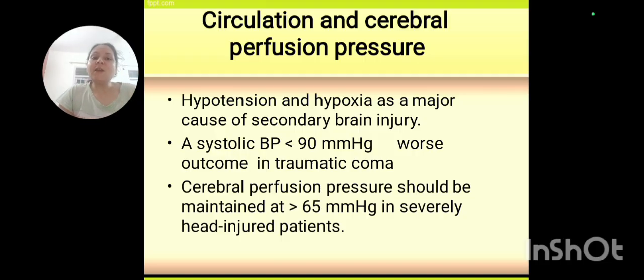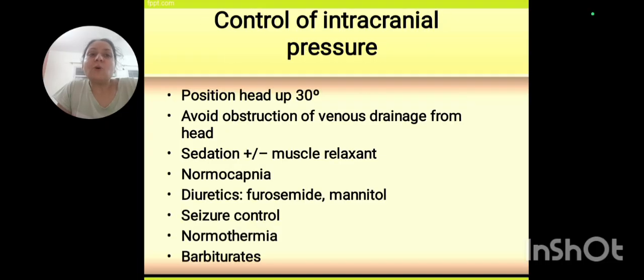change. So we keep on looking for these pressures. Systolic blood pressure as well as the cerebral perfusion pressure have a direct relationship. So the cerebral perfusion pressure in head injury cases needs to be maintained. If there is a change in the pressure, the kind of herniation or compression will be increased. Okay. So what is the positioning of the head? 30 degrees.